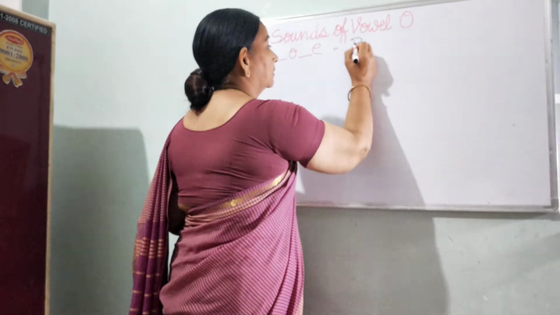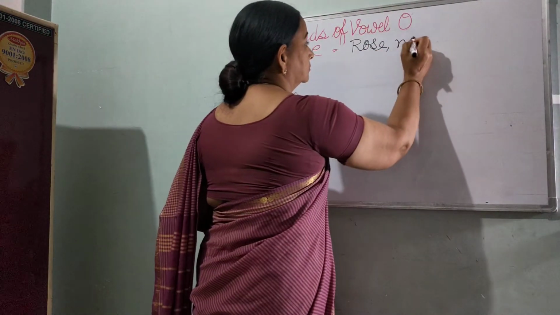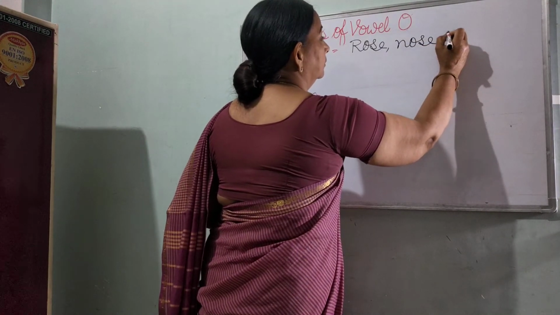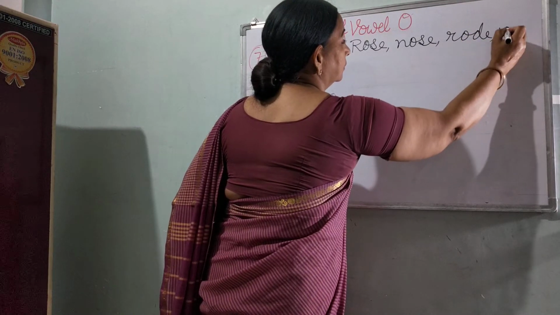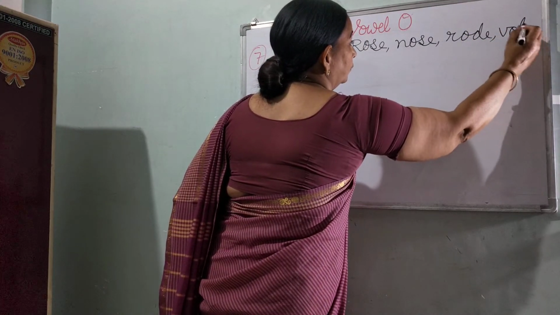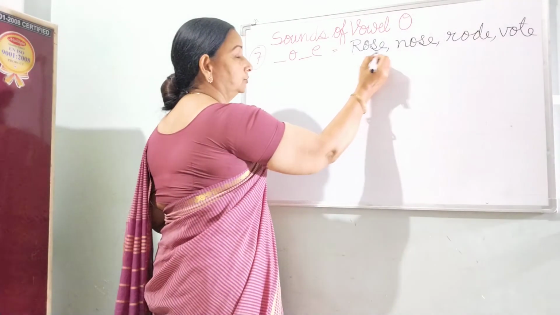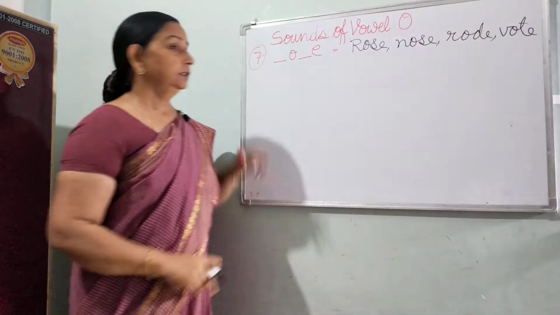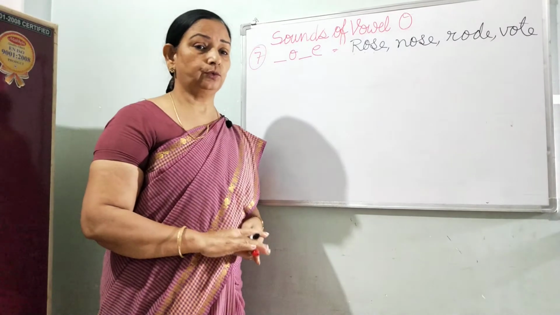Examples are rose, nose, road, or vote. We see consonant O, again consonant E, consonant O, consonant E. So these were the 7 spelling patterns for long O sound words.